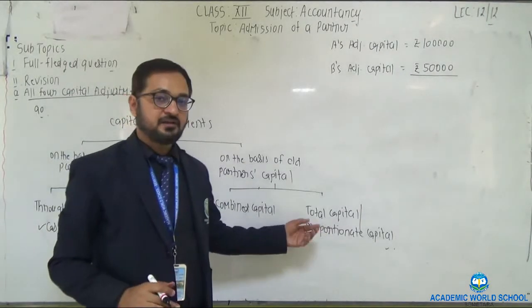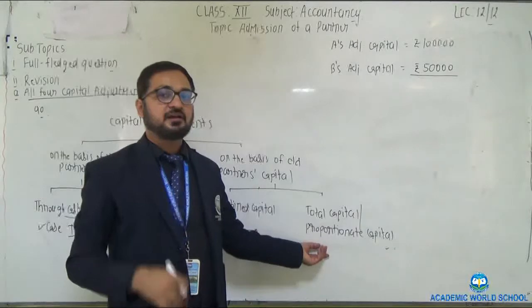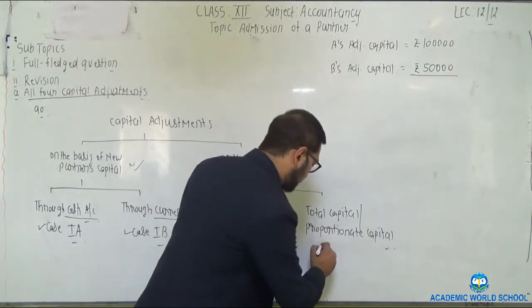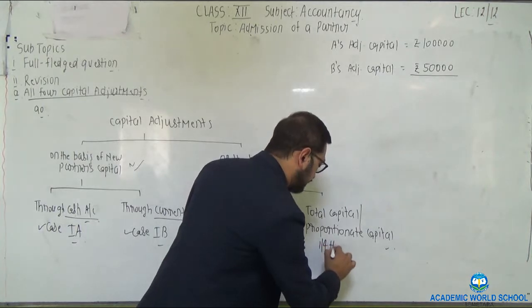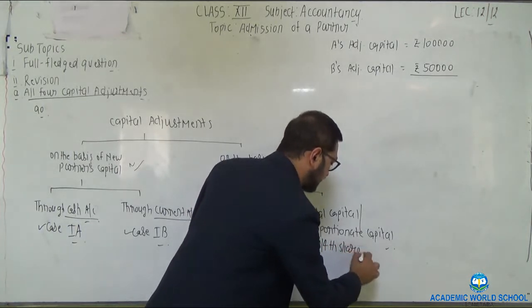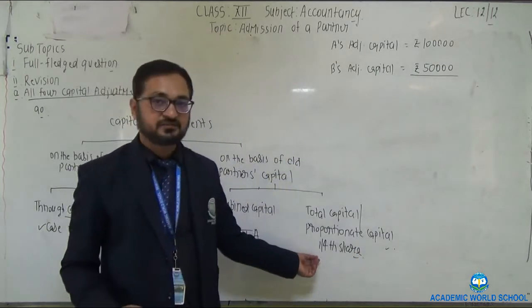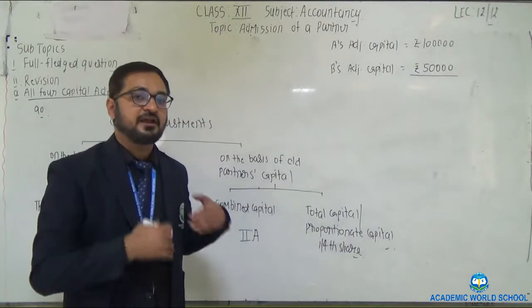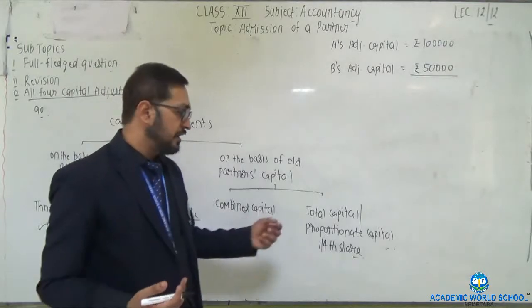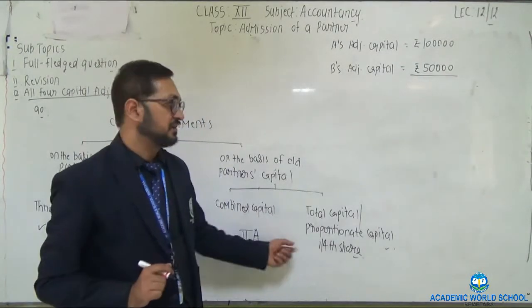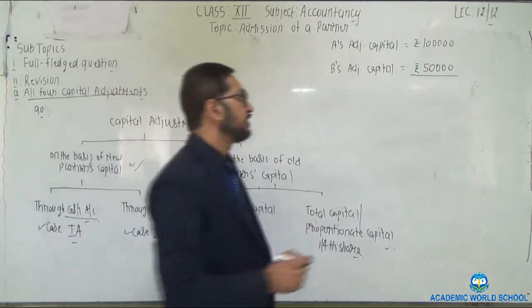The new partner will bring that much amount of capital into the partnership concern which he is liable to bring for his share only. Okay? For example, his share is 1/4. So he is liable to bring that much portion into the partnership concern, which means 1/4 only.